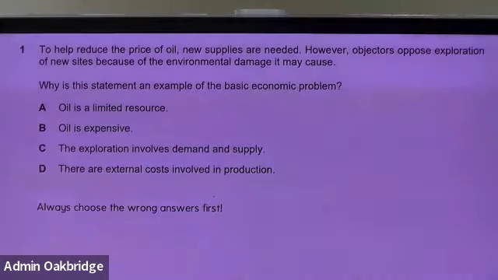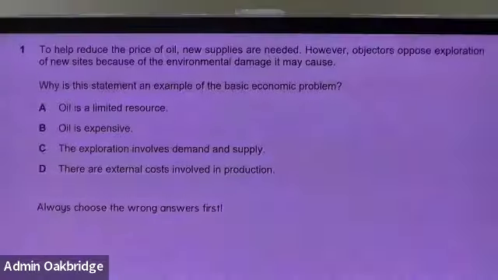D. There are external costs involved in production. Is it because it has nothing to do with the basic economic problem? Yeah, correct. So D is definitely wrong. Okay, what about C? The exploration involves demand and supply. I got no idea what they're talking about. You think C is correct? C is wrong. Oil is expensive. Has it got anything to do with the basic economic problem? What's your answer?